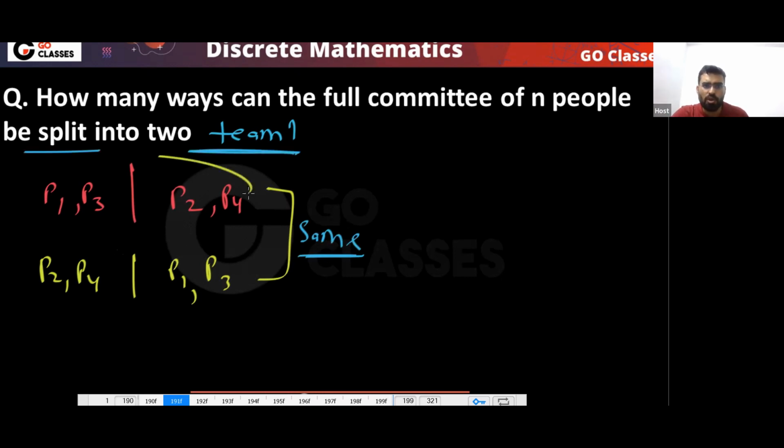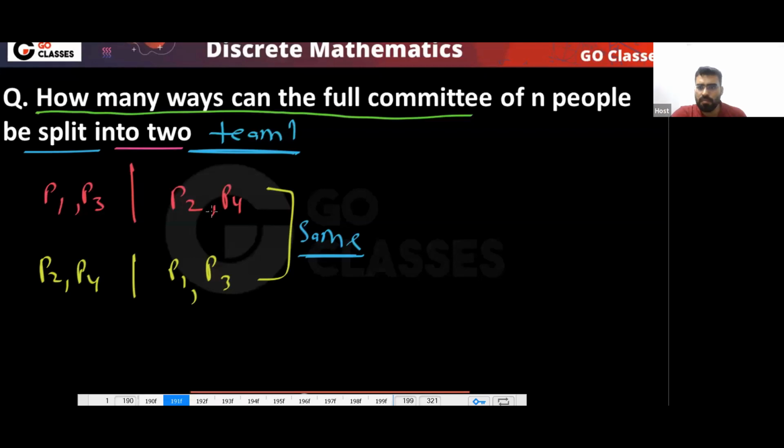So here you have two teams. There is no left or right in a team. Like whenever you played in your childhood, in your school or college life, you were making two teams. Does the order matter? The order will not matter, correct? So these two are basically the same. If you want to create only two teams, then these two things are the same. Now tell me what the answer is. How many ways to split?